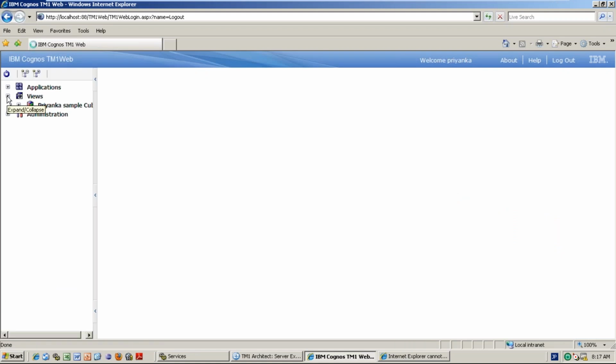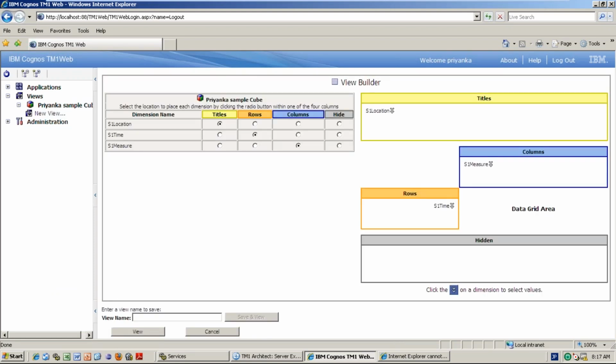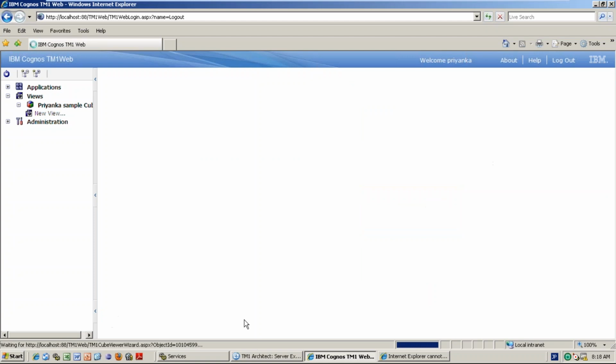You can create your own views also. So I want location as row and time as column, and location as title. This is rows. Name is view one.